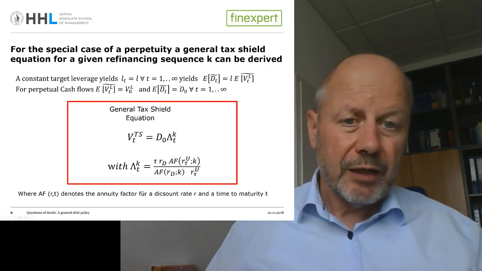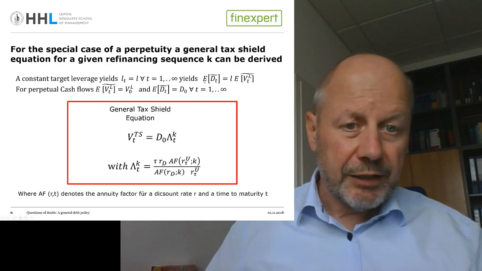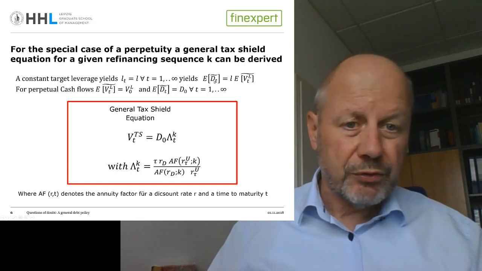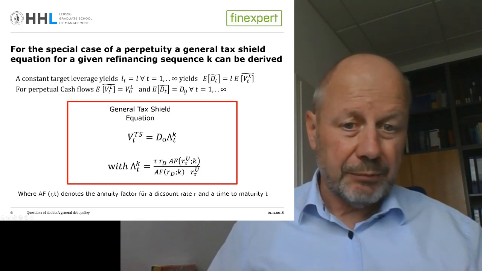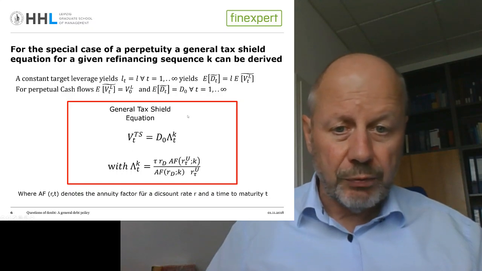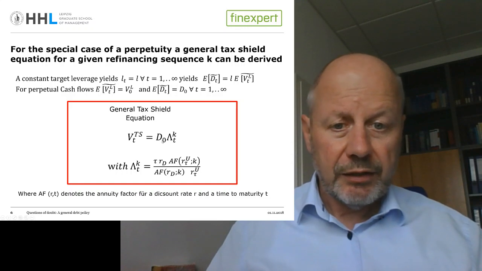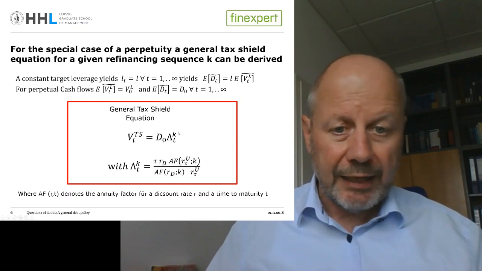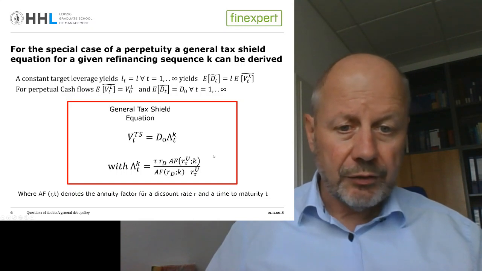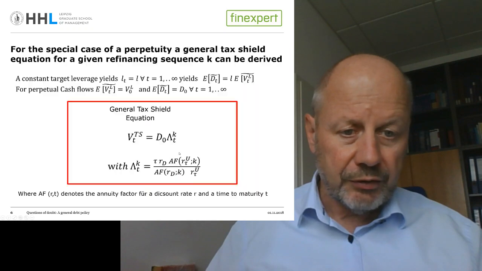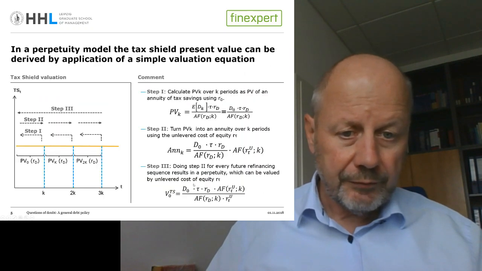That means we may replace these expected values of the future debt levels by the current debt level. So this is the general equation: the value of our tax shield is the current debt level times this factor, lambda KT. And you see that this lambda KT is the factor that we have just derived in our 3-step procedure.